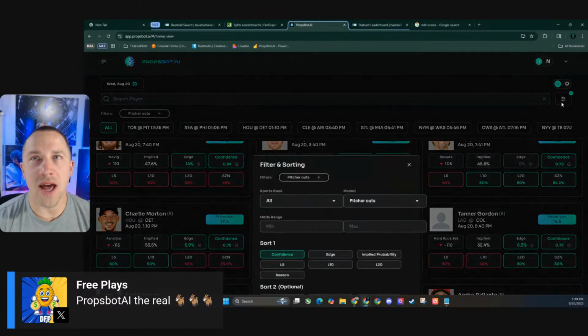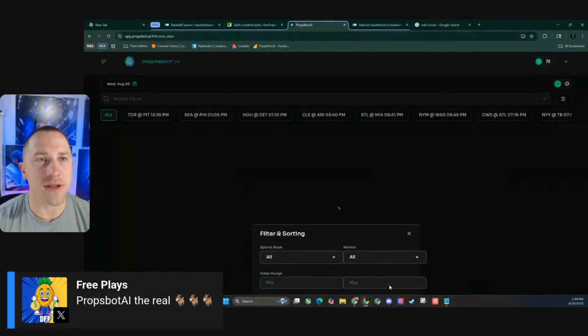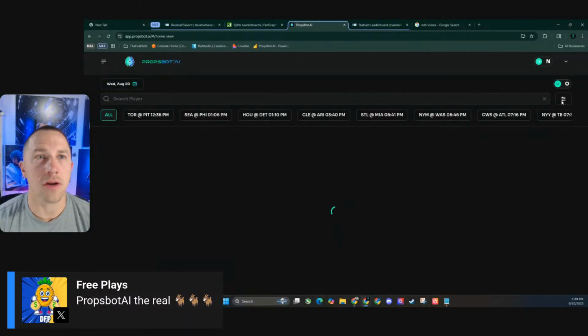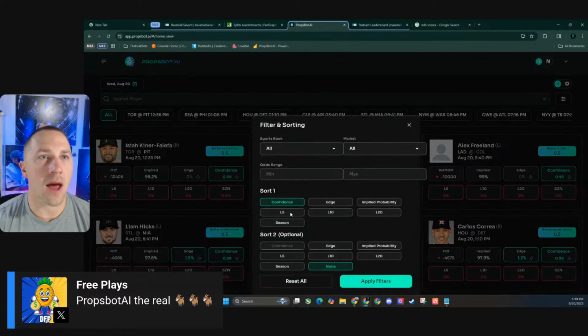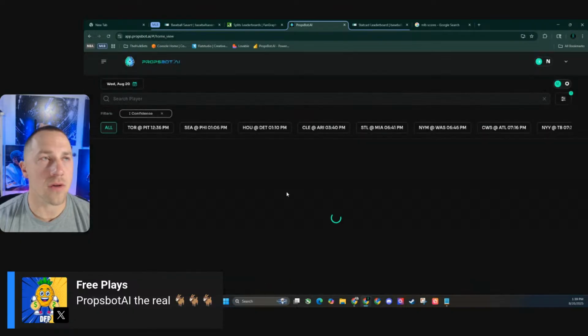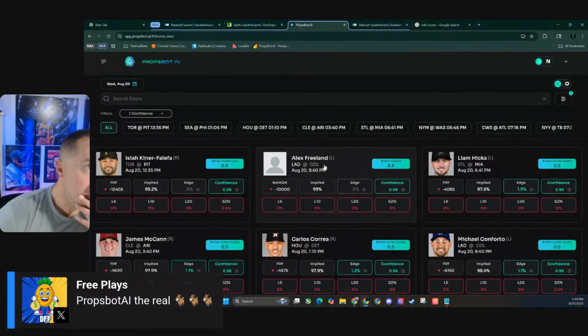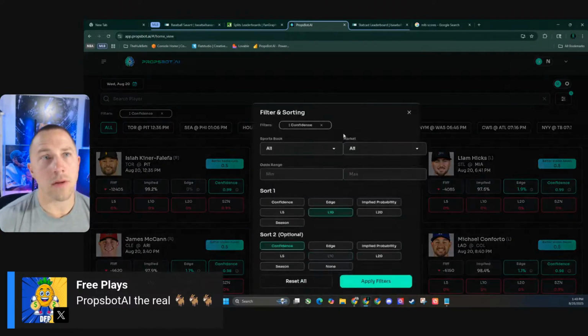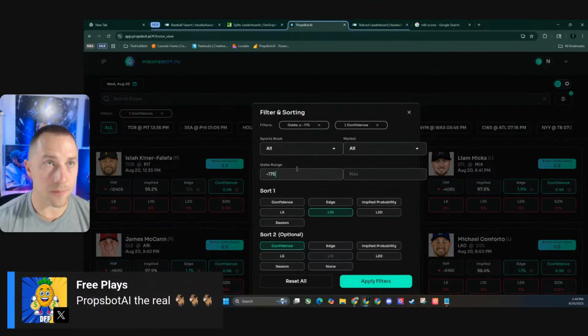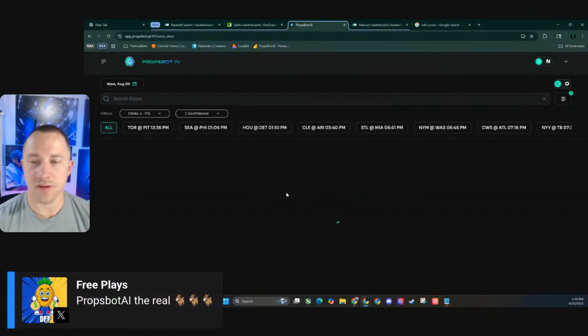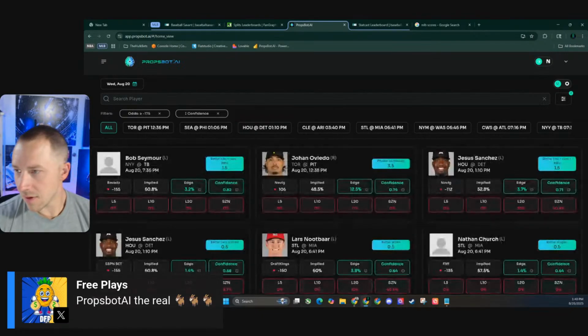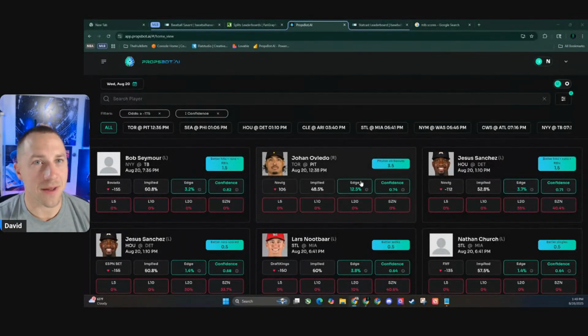Let's just go back and open this baby up to everything. Actually, you know what we could do too? We could look at last 10 and confidence score. I don't hate that as well as a different way to sort. But we've got to do a little filtering. Just do minus 175s.